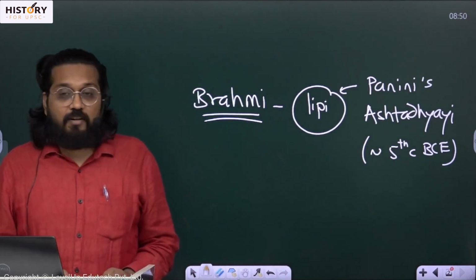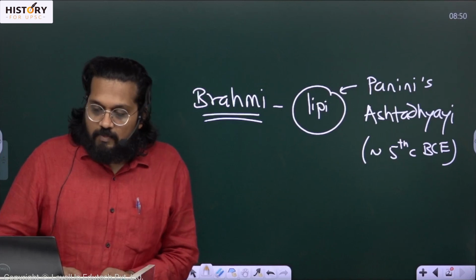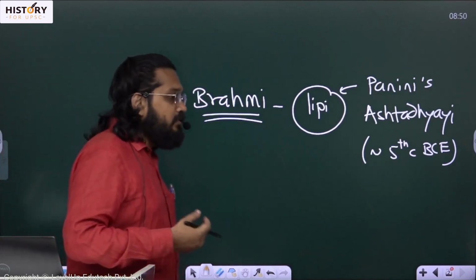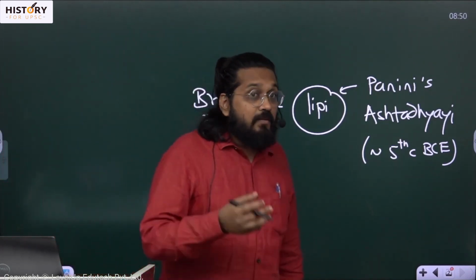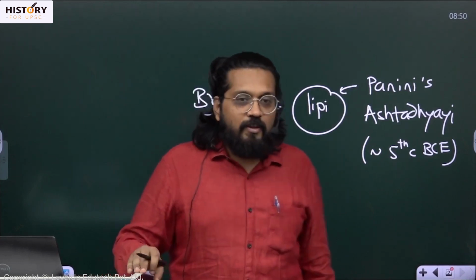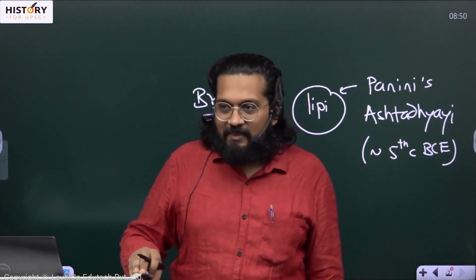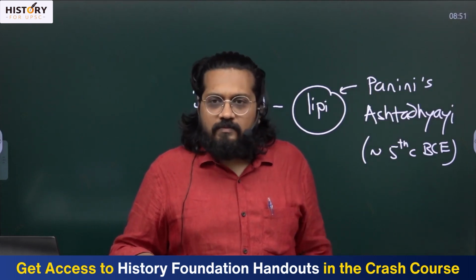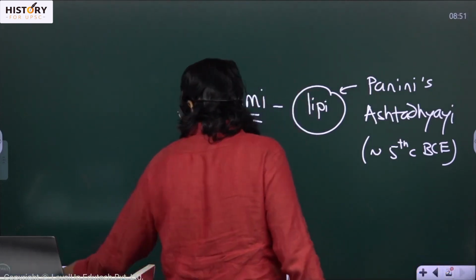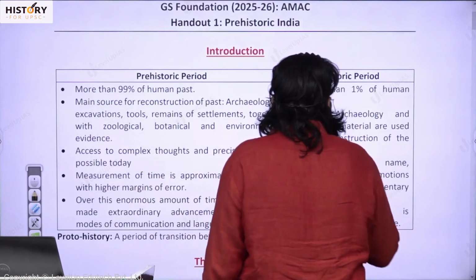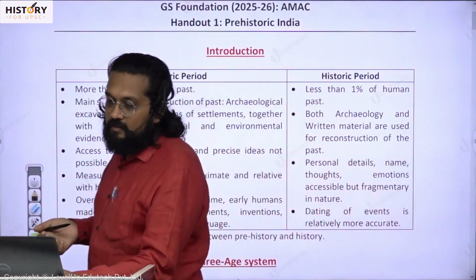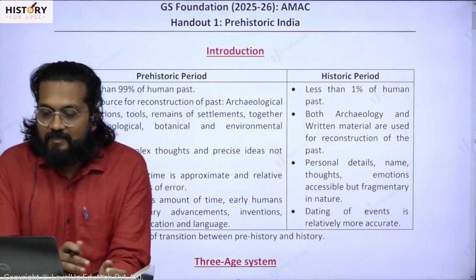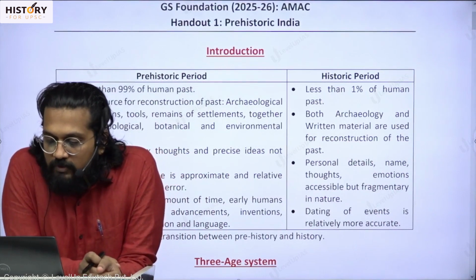It is also very significant. We have to discuss the book later on. But it is here we have the earliest evidence of the word lipi, and the moment a word exists, you should assume the concept exists. So therefore, we are presuming that sometime around that the concept of script emerged. 6th century BCE maybe. So that is the point. When the Vedic era is long gone, history begins. Once you have script, once you have the written records, then you have personal details, names, thoughts, emotions accessible to us.